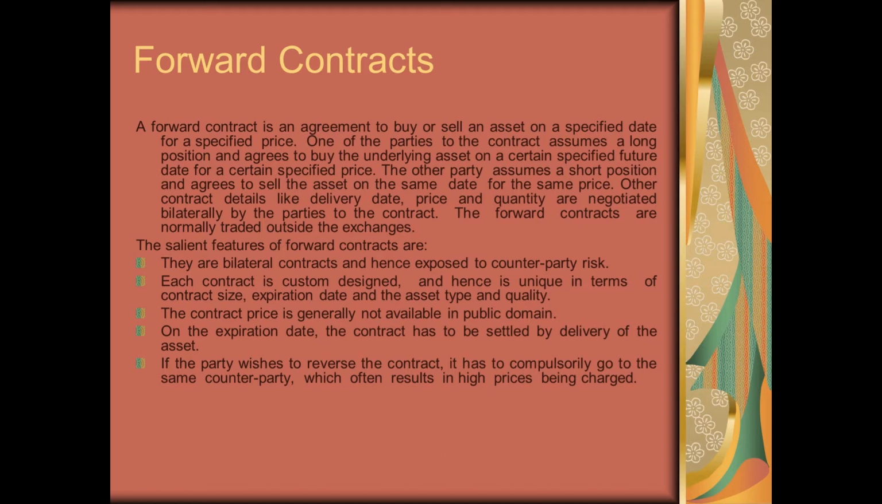Since the contract is customized based on the discussion and negotiation between the two parties, the date of delivery, price, quantity, all of these are negotiated bilaterally by the parties to the contract. Forward contracts are normally traded outside the exchange. So these are basically over-the-counter contracts, and there is no role of an exchange in it. So that means the counterparty risk is not covered in this contract. So the features of such forward contracts are that these are bilateral contracts and they are exposed to counterparty risk.